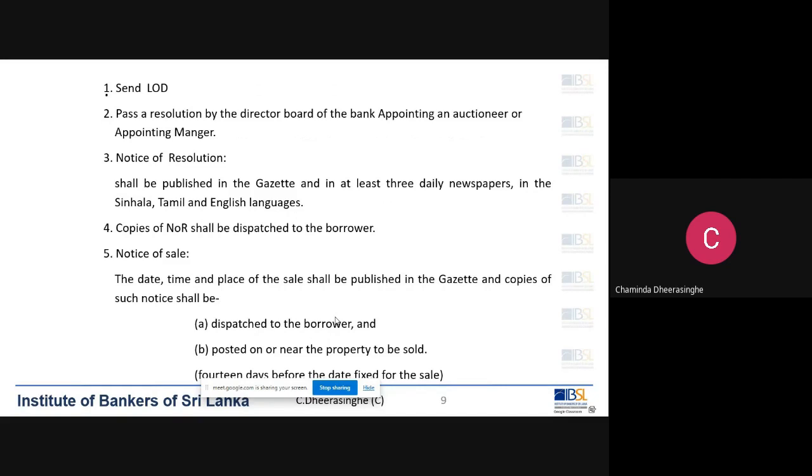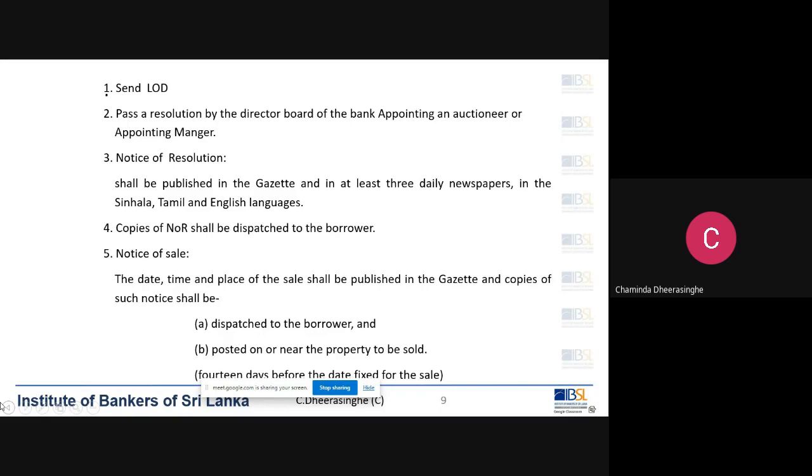There again, if the loan is defaulted, we send a letter of demand. That is number 1. Then, after sending the letter of demand, if the customer does not pay, the next step is we pass a resolution.